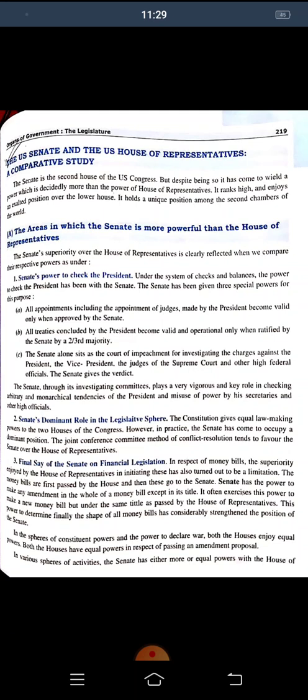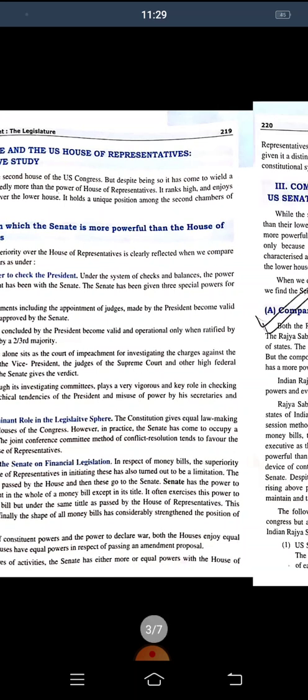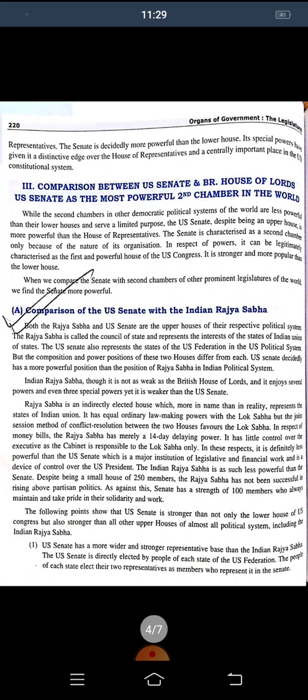Okay, the final say of the Senate on financial legislation. Regarding the money bill, the Senate has much more power. The Senate has more power in making and amending the whole money bill, except the title. Without the title, everything can get changed by the Senate in the money bill.